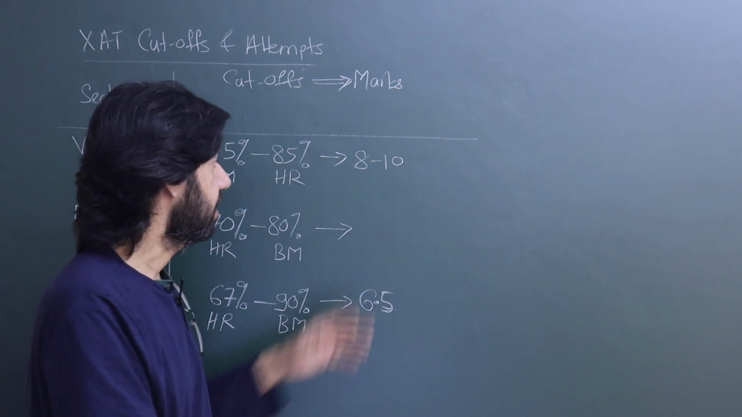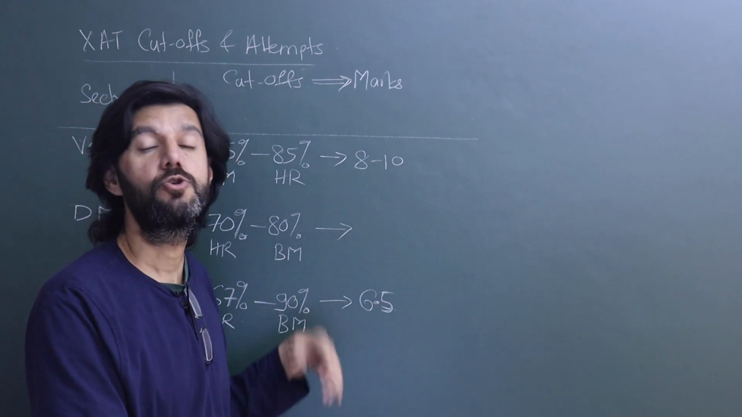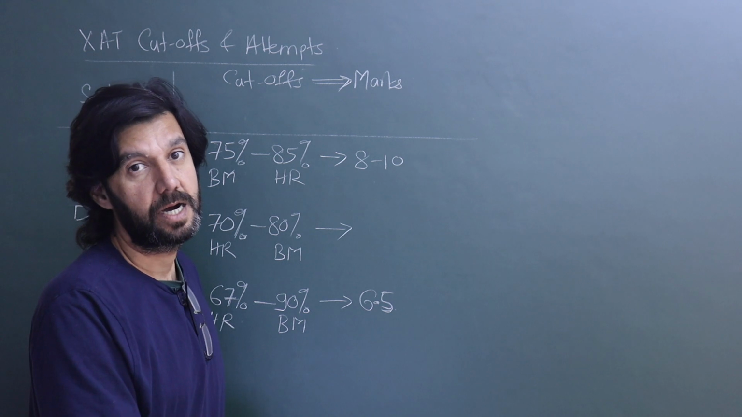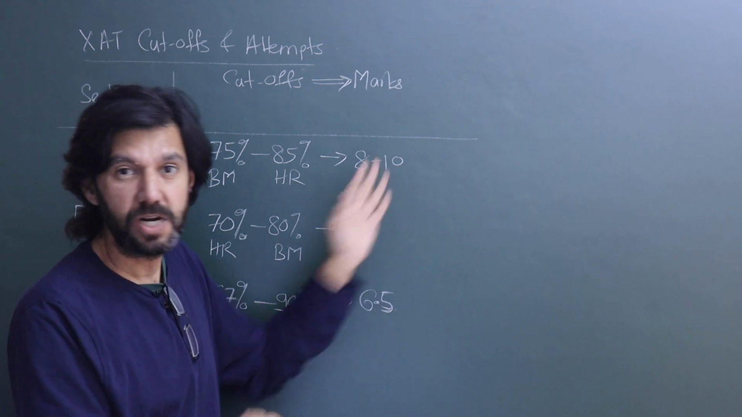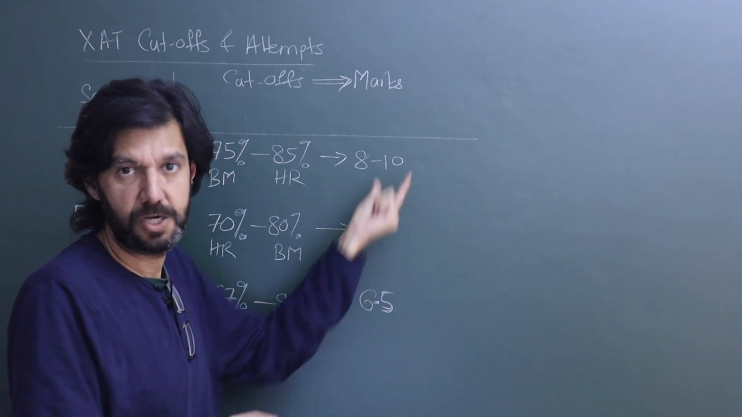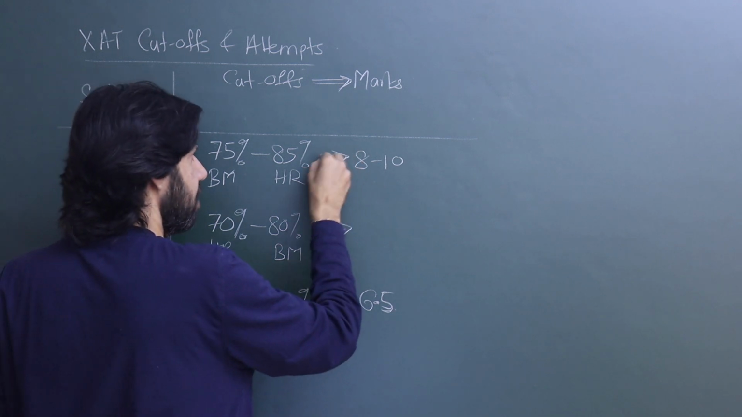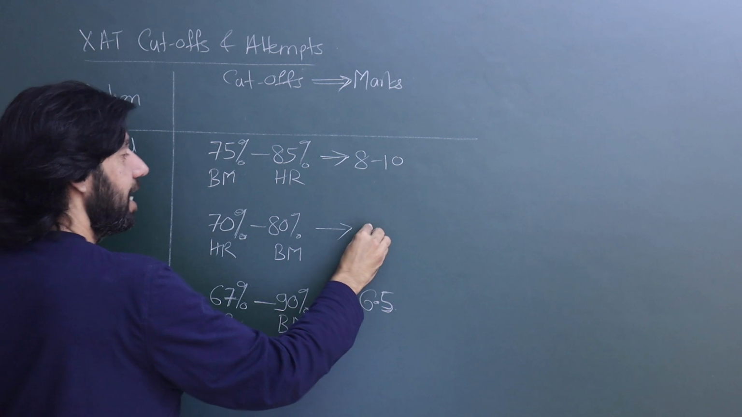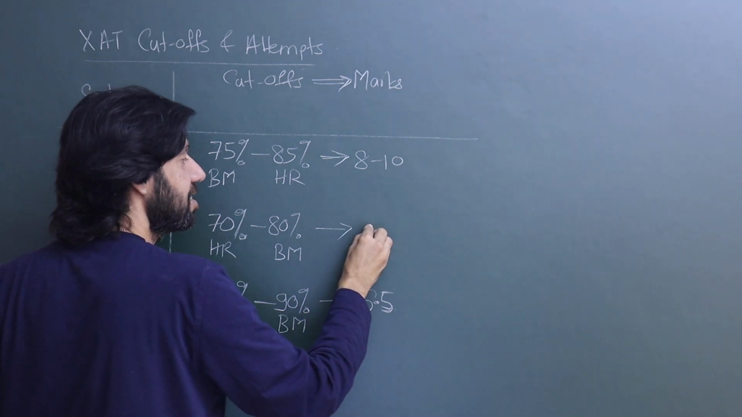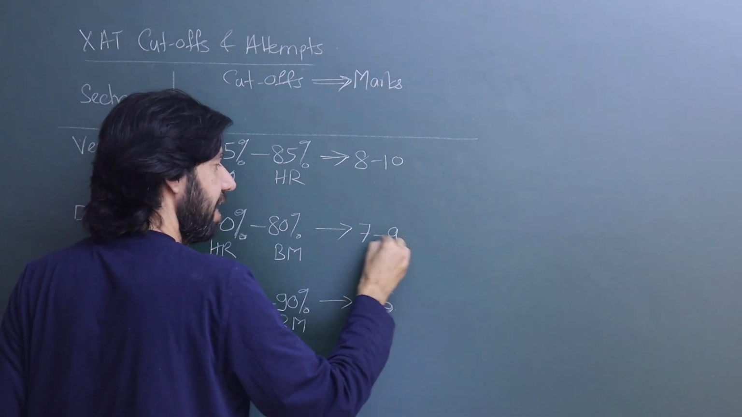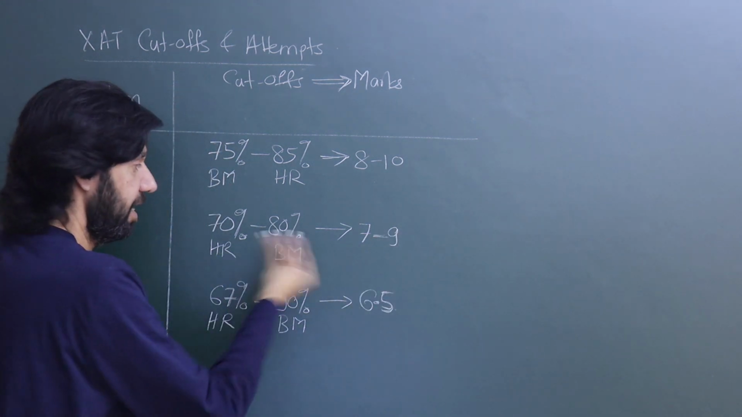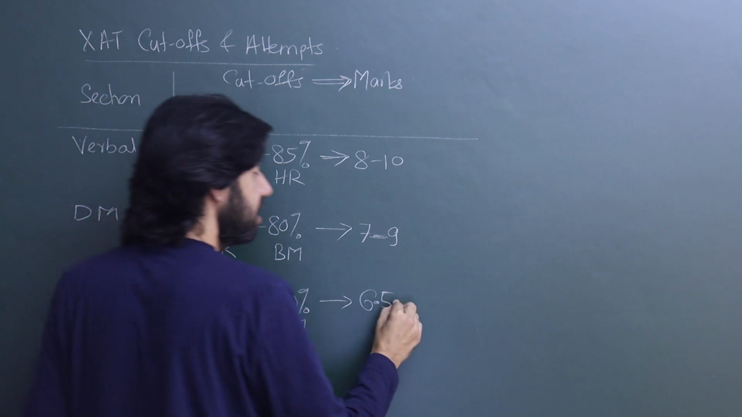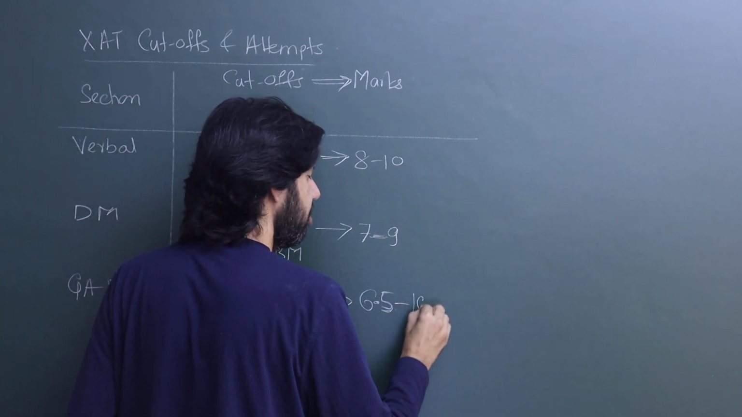There could be a margin of error here, though I've erred on the higher side, so that you don't keep your targets very low just because I gave a low number. These are on the higher end, so these are safe numbers. For DM, the marks would be as low as 7 to 9, depending on the program and the gender. And for quant, it could be 6.5 to 10.5, students.